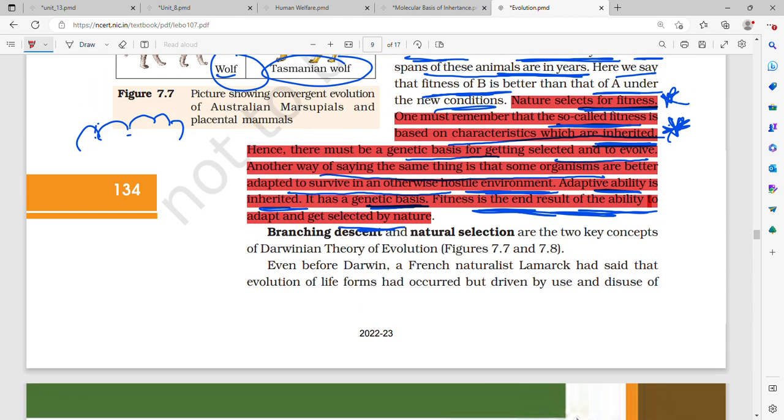Again, let's go through. Nature selects for fitness. One must remember that the so-called fitness is based on characteristics which are inherited. Hence, there must be a genetic basis for getting selected and for getting evolved. Another way of saying the same thing is that some organisms are better adapted to survive in extreme condition or hostile environment, and adaptive ability is inherited.